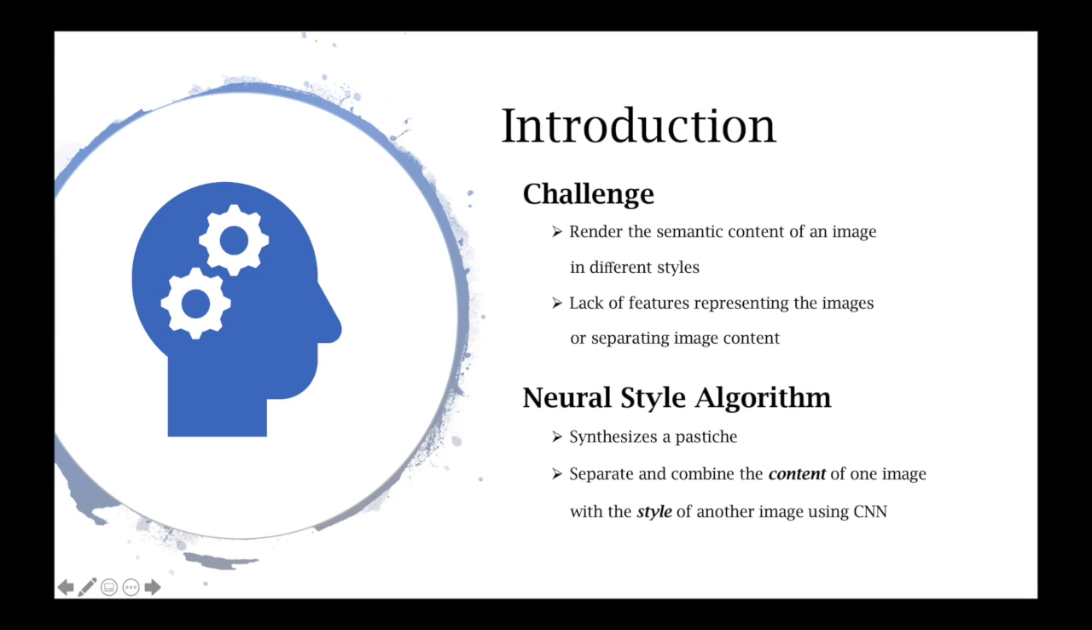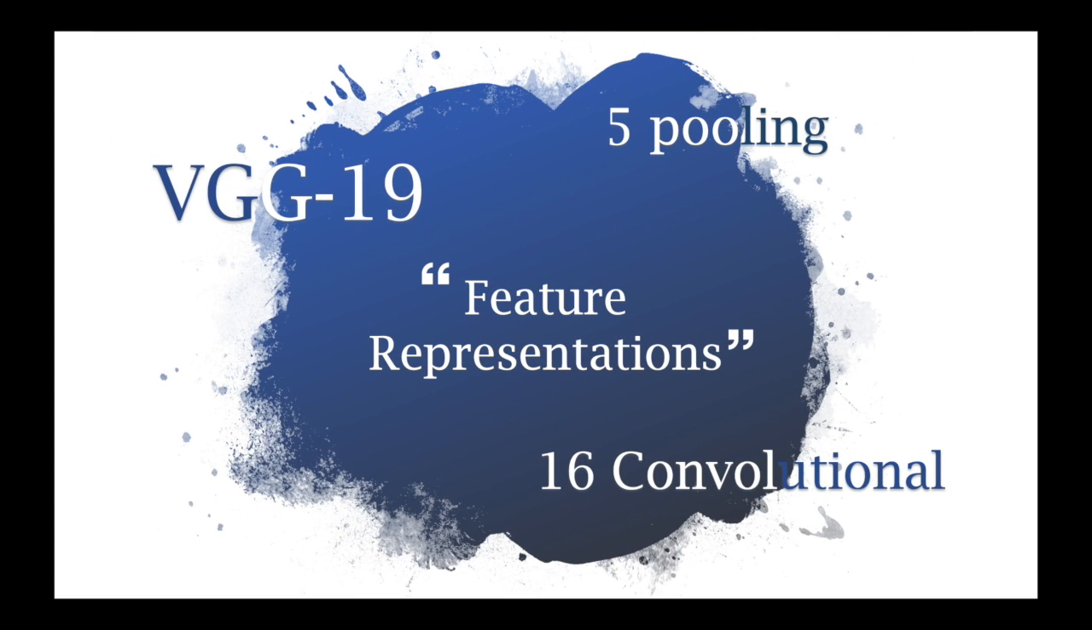Our work is a TensorFlow implementation of several techniques. We established the model on the basis of the VGG network, the pre-trained network, which has been trained to perform object recognition and localization. Particularly, we use the version of the 16 convolutional and 5 pooling layers of the 19-layer VGG network. For image synthesis, we replace the maximum pooling with average pooling, which gives better results.